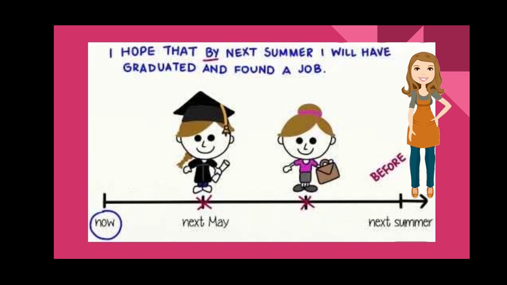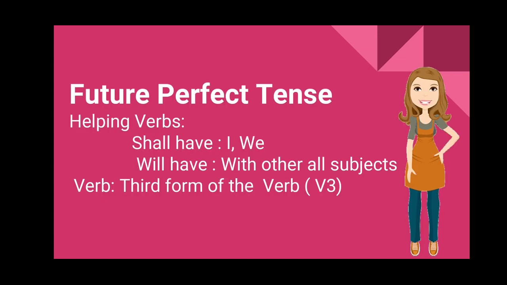So that means before next summer, that is coming up time, this person will have graduated and found a job as well. So you use the future perfect tense when you imagine that by that time in the future some work will be completed. Now we will talk about the helping verbs of future perfect tense.